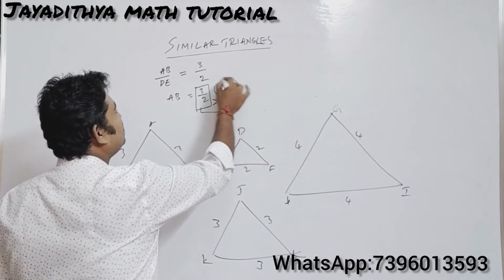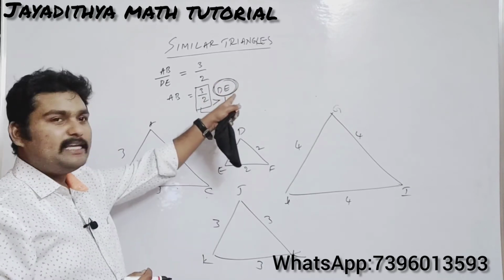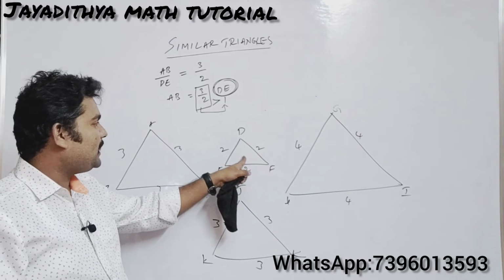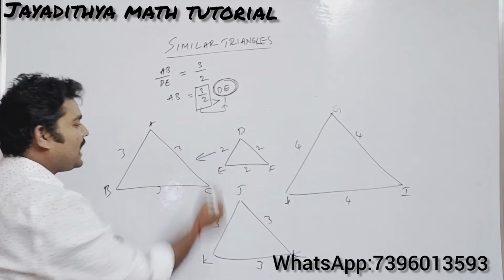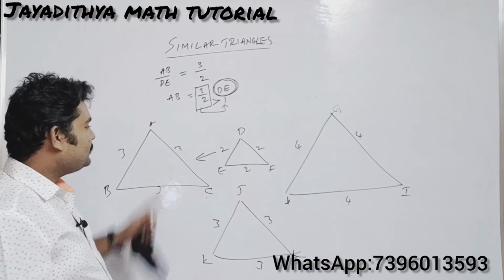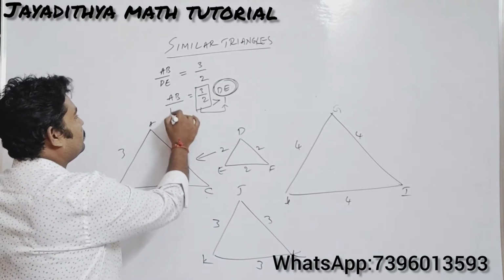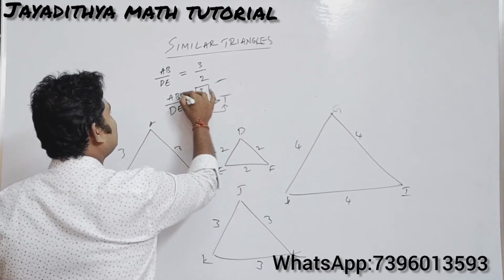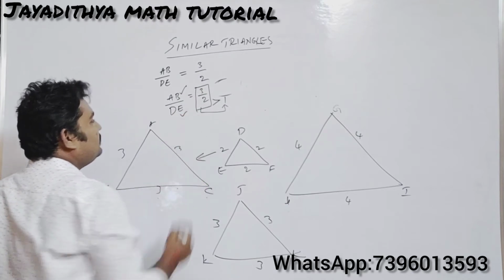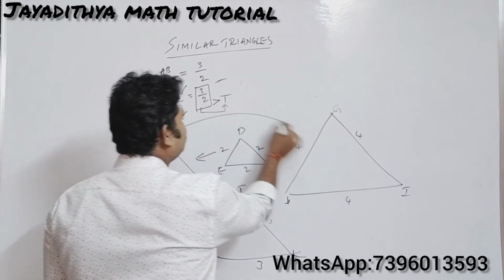You are always comparing the sides with DE. That means with this triangle you are comparing them. So with this triangle, its scale factor is 3 by 2, so you will get an enlarged figure here. Clear? So here you can say that AB by DE is equal to 3 by 2. So you can say that AB is the bigger triangle than DE.